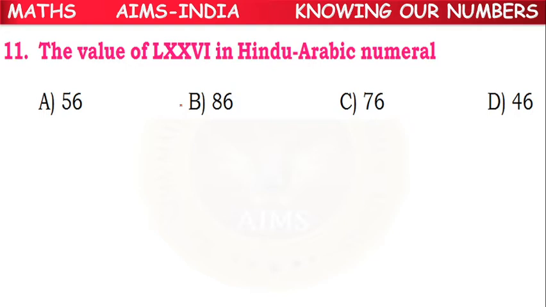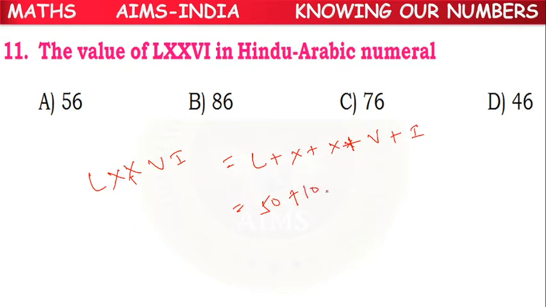Next question. The value of LXXVI. What is the value that they are asking? How can we write this? L plus X plus X plus V plus I. What is the value of L, children? L value is 50, X value is 10, X value is 10, V value is 5, I value is 1.